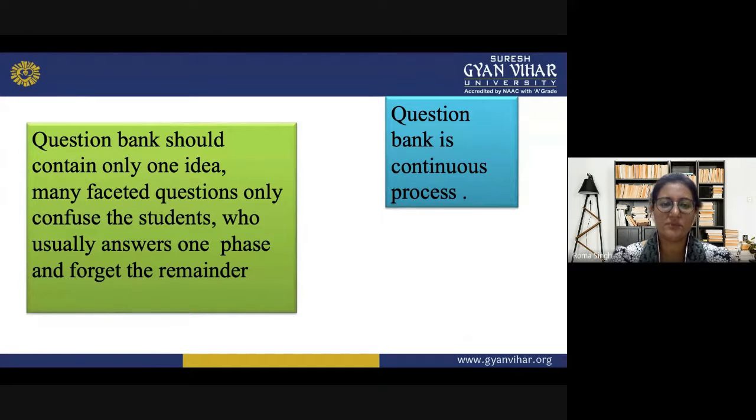So it is preferred that a question should contain only one idea, and there should not be many-faceted questions, because it confuses the students, who usually work out the first part of the question, then another part of the question, and then generally forget the remainder. So we should avoid mixing how, what, when, who, everything in a particular question. So it can be avoided.